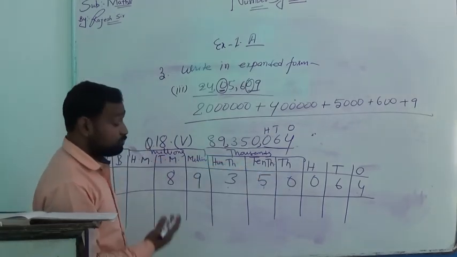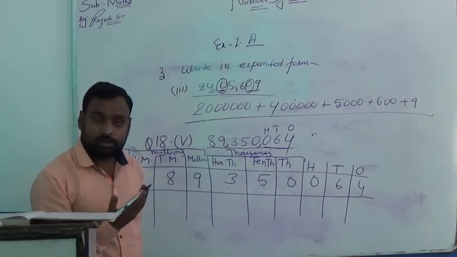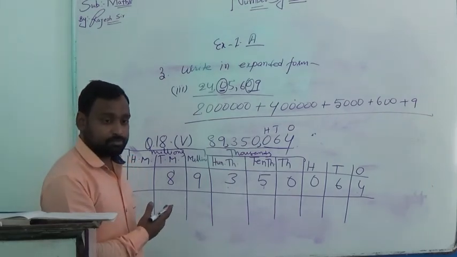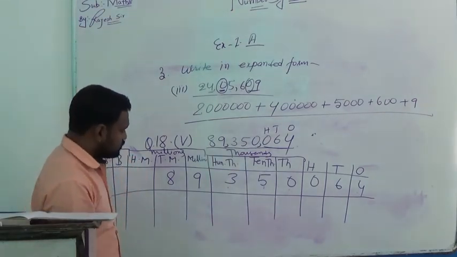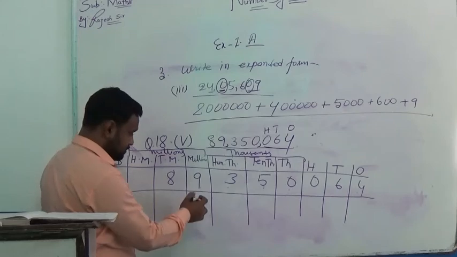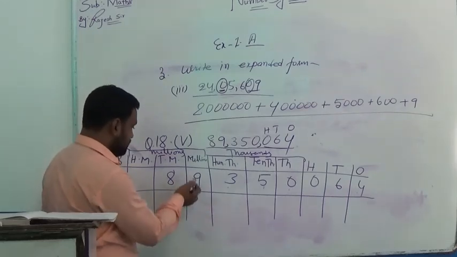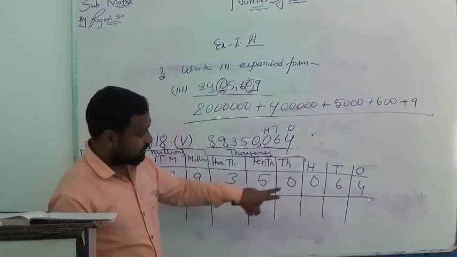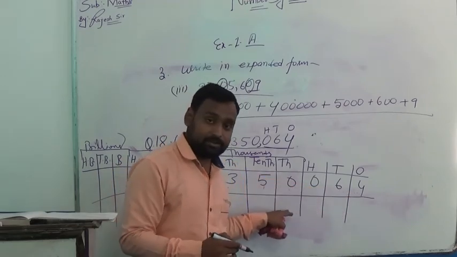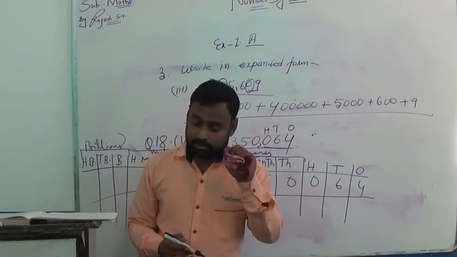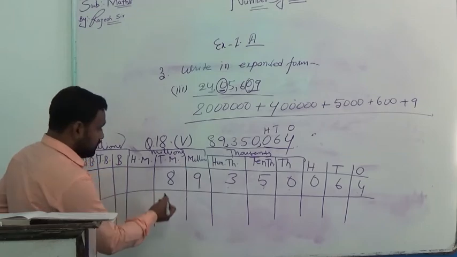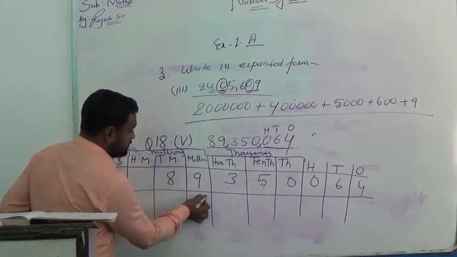Now we have to give the number names. We count from the right side, and we write from the left side. 89.